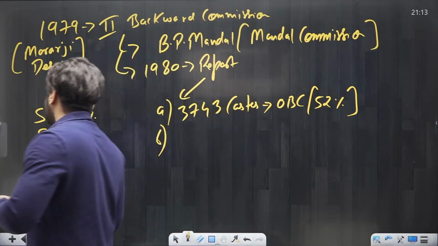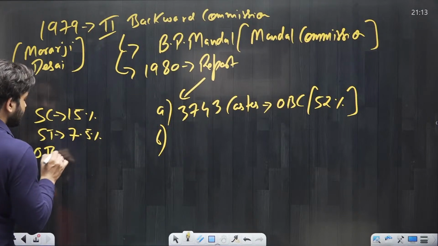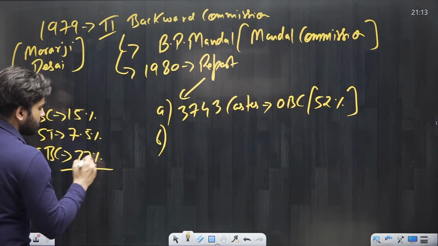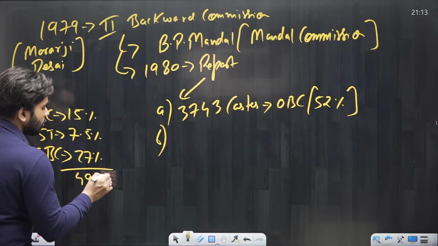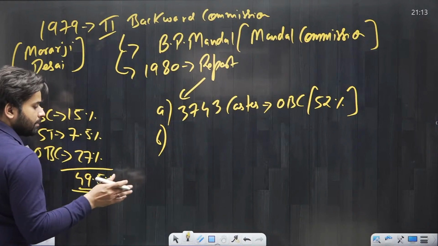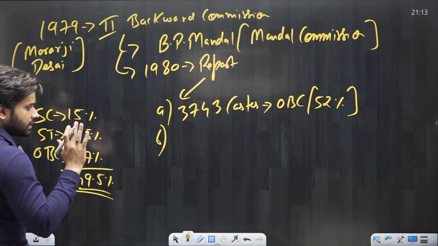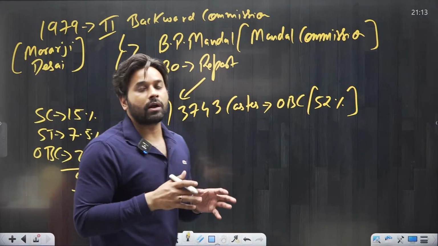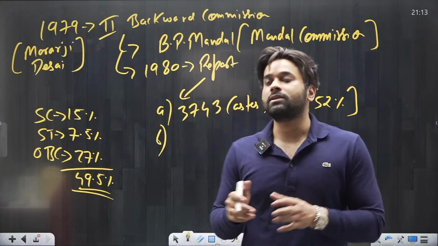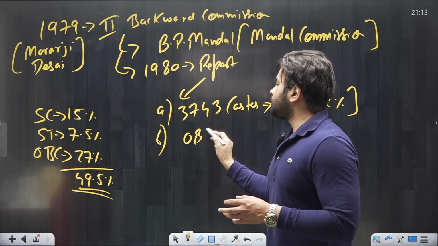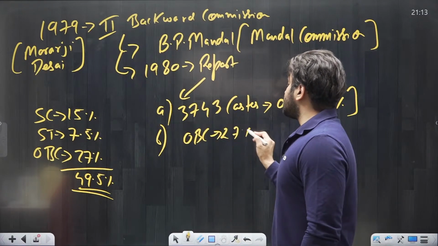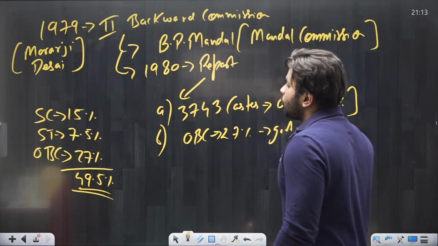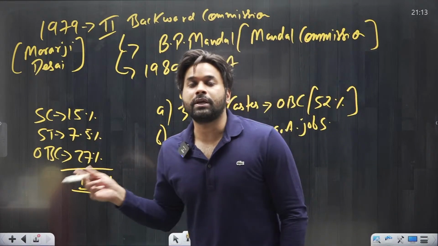Mandal Commission said that we can give 27% reservation to OBC in government jobs. Therefore, the total reservation will be 49.5%. It means it will not cross the 50% limit prescribed by the Supreme Court in 1963. So the most important recommendation of the second backward commission was that the OBC should be given 27% reservation in government jobs.